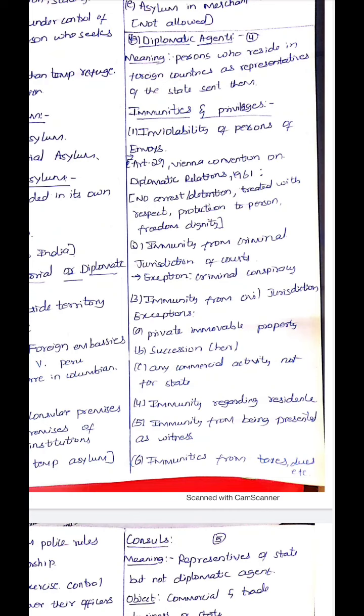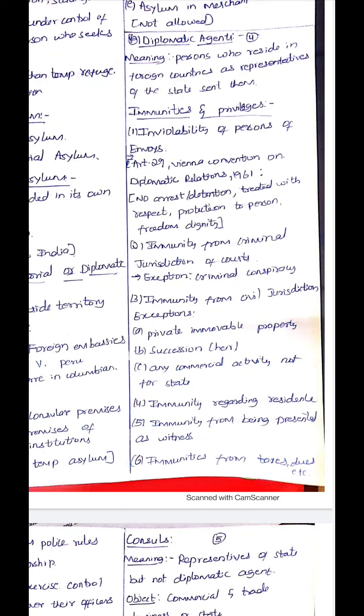The next is immunity from criminal jurisdiction of courts. So, they are immune to any criminal jurisdiction of courts except in criminal conspiracy. If the diplomatic agent is involved in a criminal conspiracy, then he does not have any immunity.